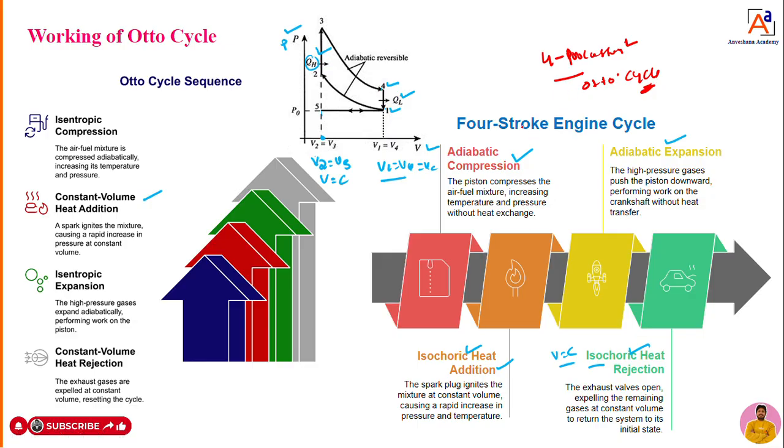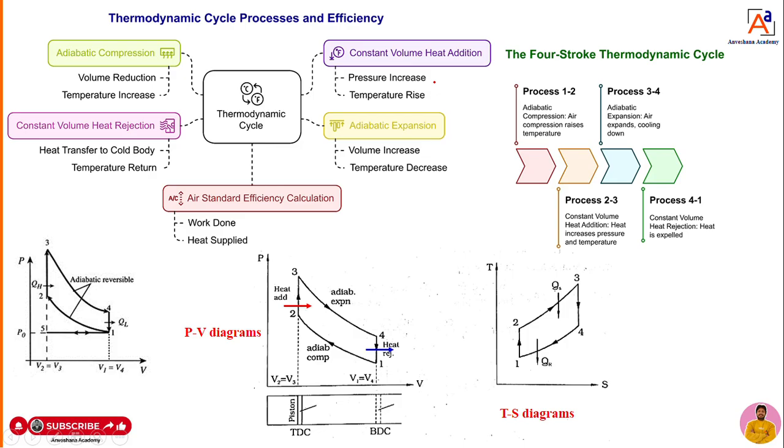The Otto cycle. During adiabatic compression, expansion, heat addition and heat rejection, the pressure, temperature and volume are going to vary. How they vary, we will see now. As I told you, you can take this diagram. Now assume that you are at point 1.